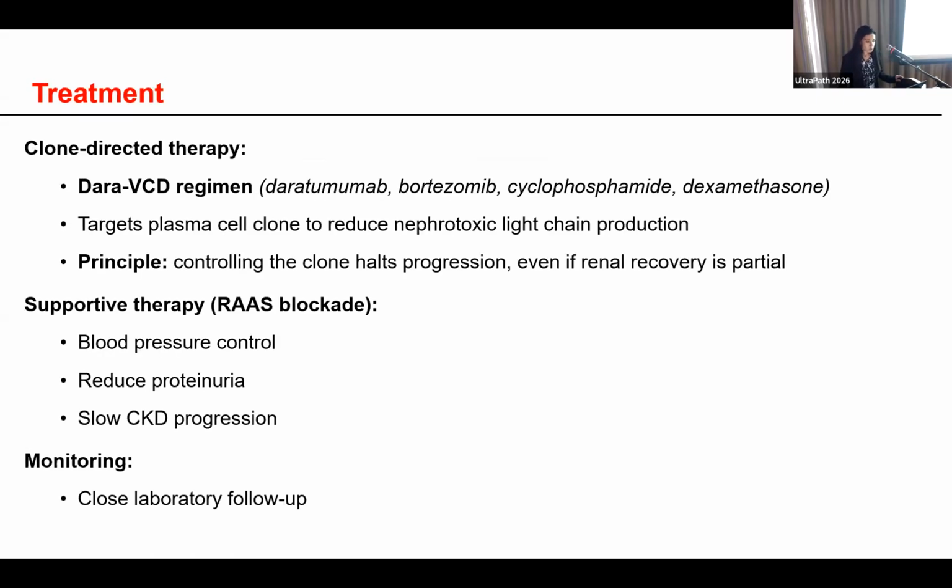This patient received clone-directed therapy with daratumumab-based regimen to reduce the nephrotoxic light chain production. His supportive therapy included the renin-angiotensin-aldosterone system blockade to control the proteinuria and the blood pressure with close lab monitoring. The goal of the treatment was to control the clone in order to slow the disease progression, even if the renal recovery is partial.